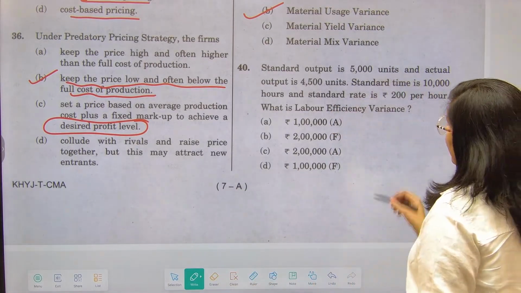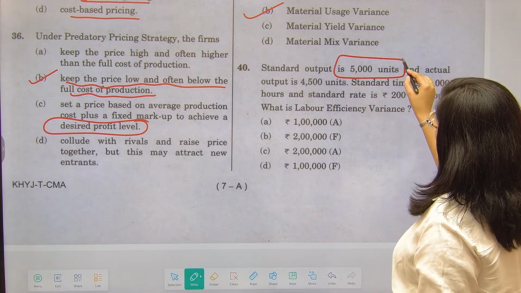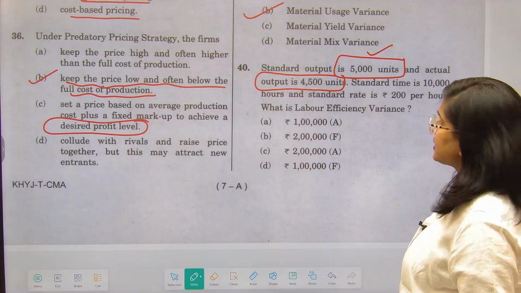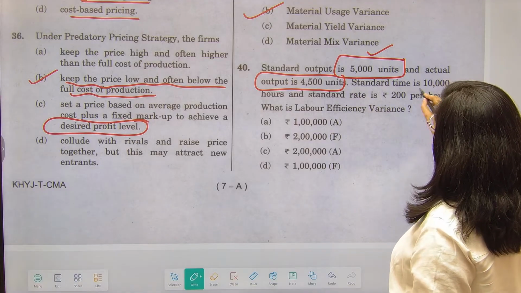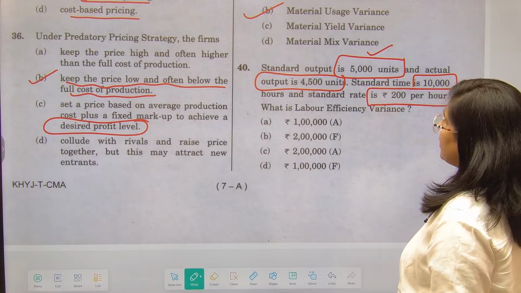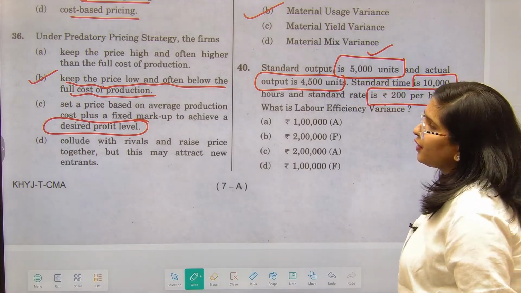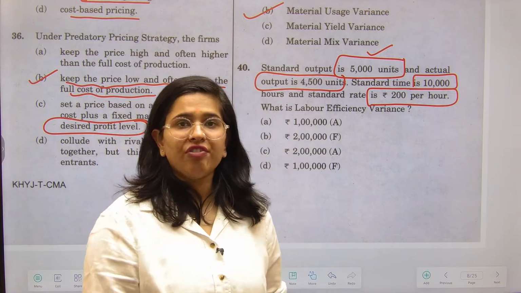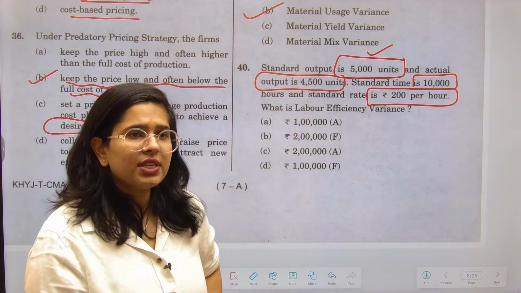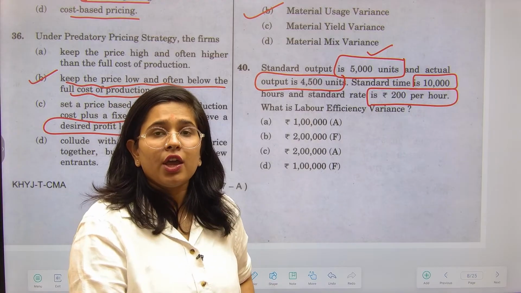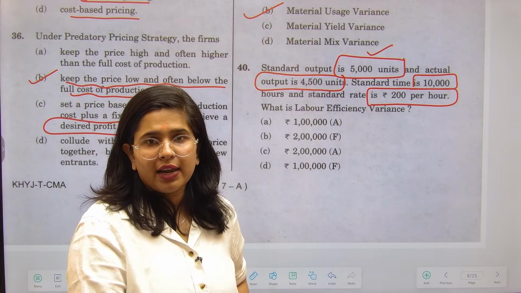So over here your standard output is 5000 units, actual output 4500 units का है. Standard time is 1000 hours and the standard rate is 200 rupees per hour, and you need to calculate labor efficiency variance out of it. ठीक है, labor efficiency variance is somewhat equivalent to what you can say your usage that we calculate in terms